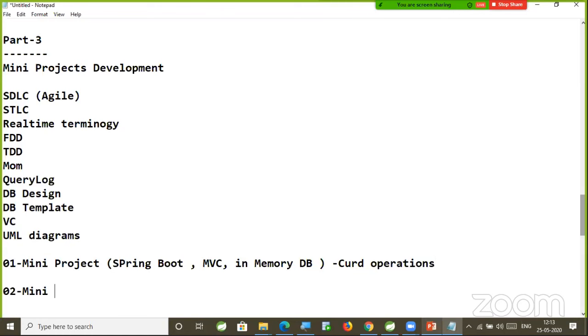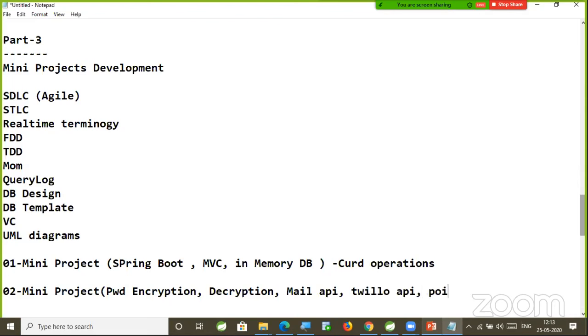After this, the second mini project will be available. As part of this mini project, how to do password encryption and decryption, how to use the mail API as part of the project, how to send OTP from our project using the Twilio API, and the iText API for report generation, we are going to use as part of our second mini project, right?